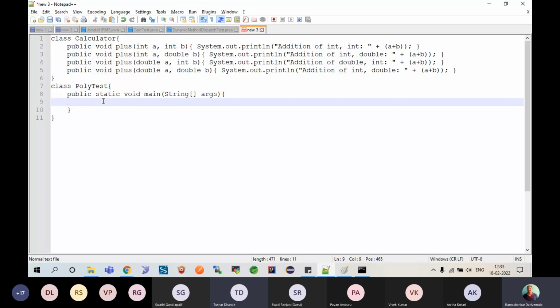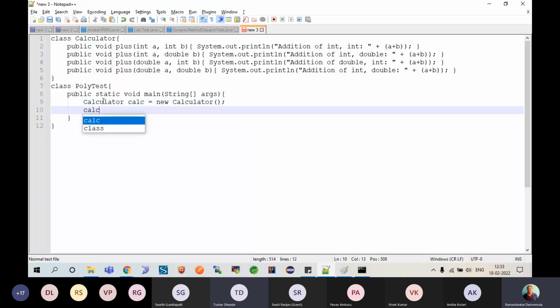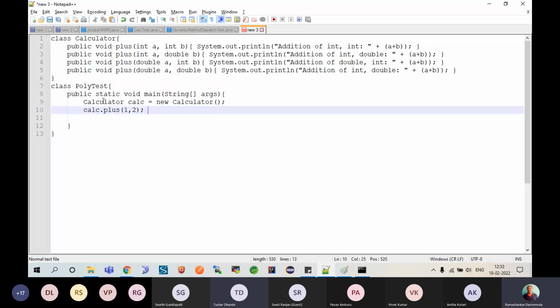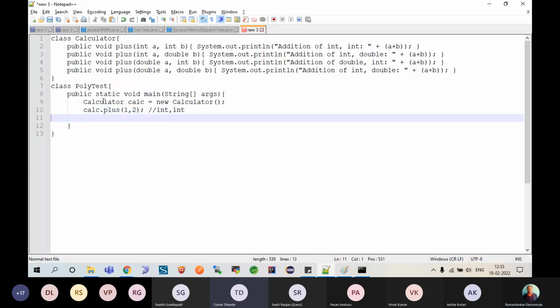So here I'll say Calculator calc is equal to new Calculator, and I'm trying to call calc.plus of 1 comma 2, two integers, int comma int, right?